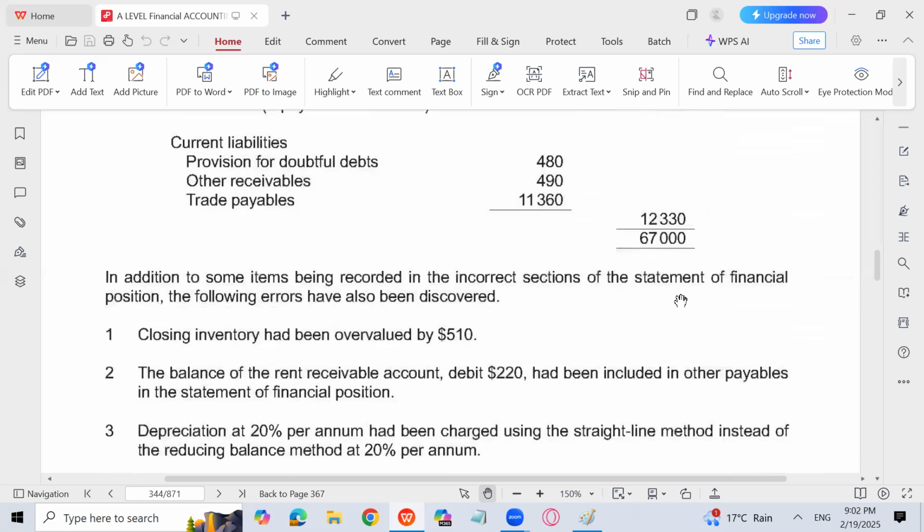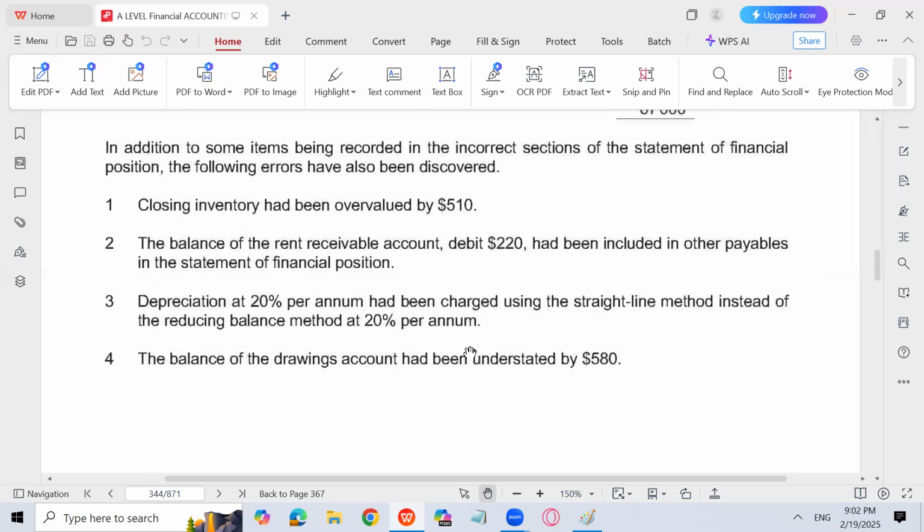The point number 3 stated that depreciation had been charged by straight line method at the rate of 20%, which is wrong. We should charge depreciation using the reducing balance method at 20% per annum.